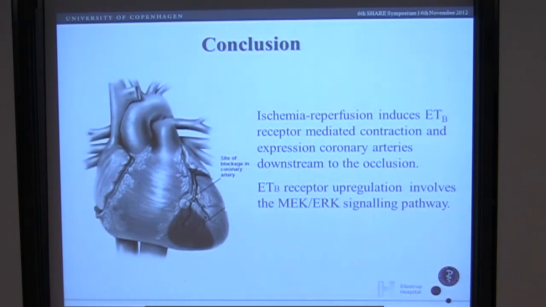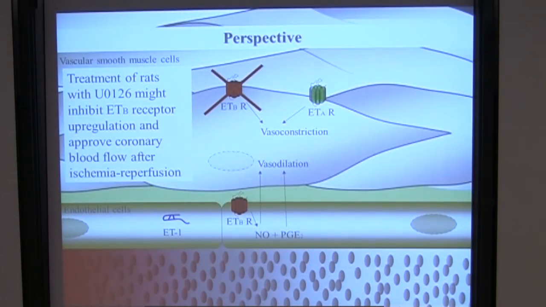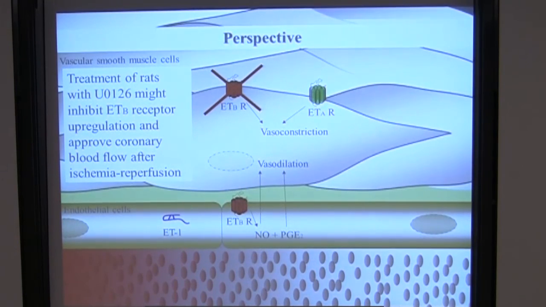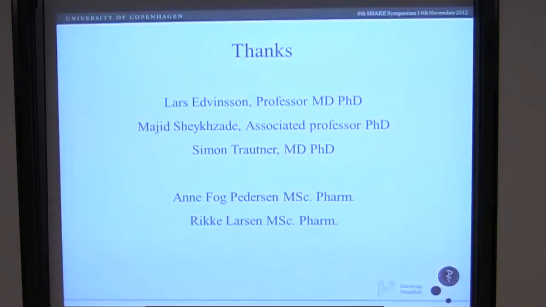So in conclusion, ischemia-reperfusion induces upregulation of contractile ETB receptors, both on a functional and on an expressional level. And the MEK-ERK signaling pathway might be involved in this upregulation. So next we want to do some treatment studies on rats to see if U0126 is able to inhibit this upregulation in the rats, and look at the outcome of the rats.